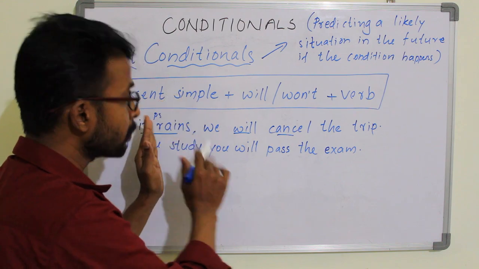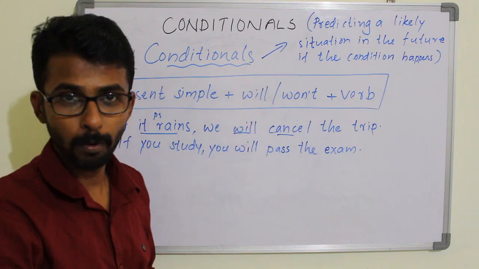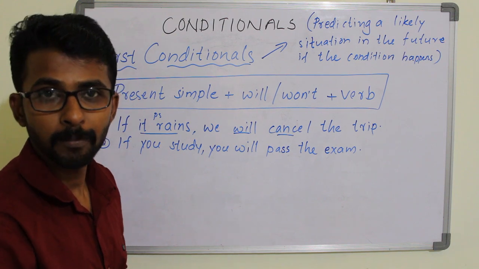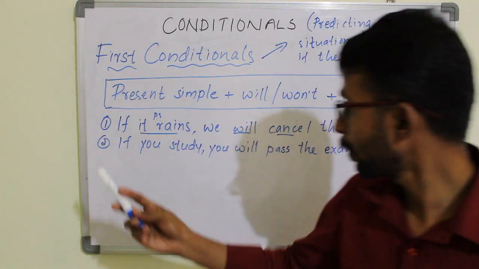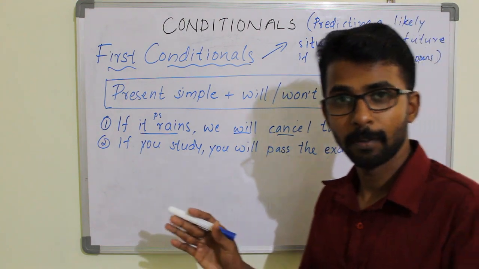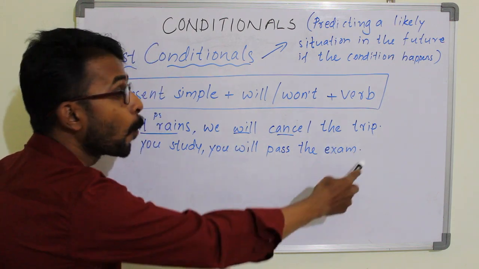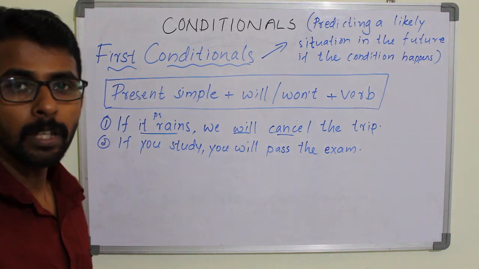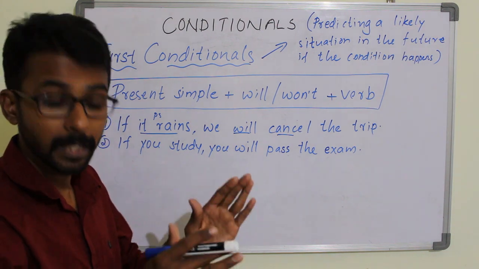If the condition happens, then this result follows, or if this condition does not happen, another result will follow, right? So if you study, you will pass the exam. There is no doubt in that. If you study, you will pass the exam, right? So here any confusion? It's a clear cut one. But you will pass the examination only if this condition happens. If you did not study, it is very difficult for you to pass the examination, right? So this is a usage of the first conditional.